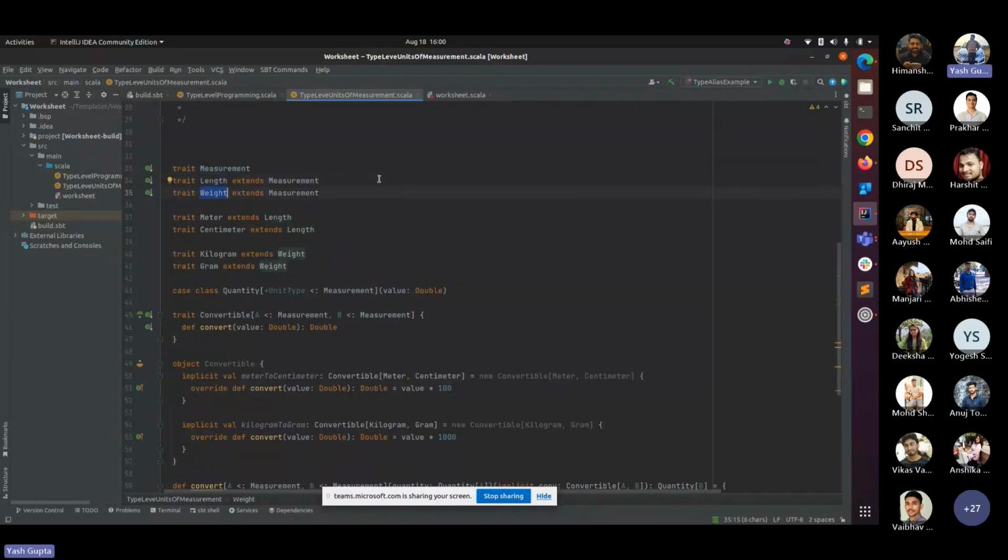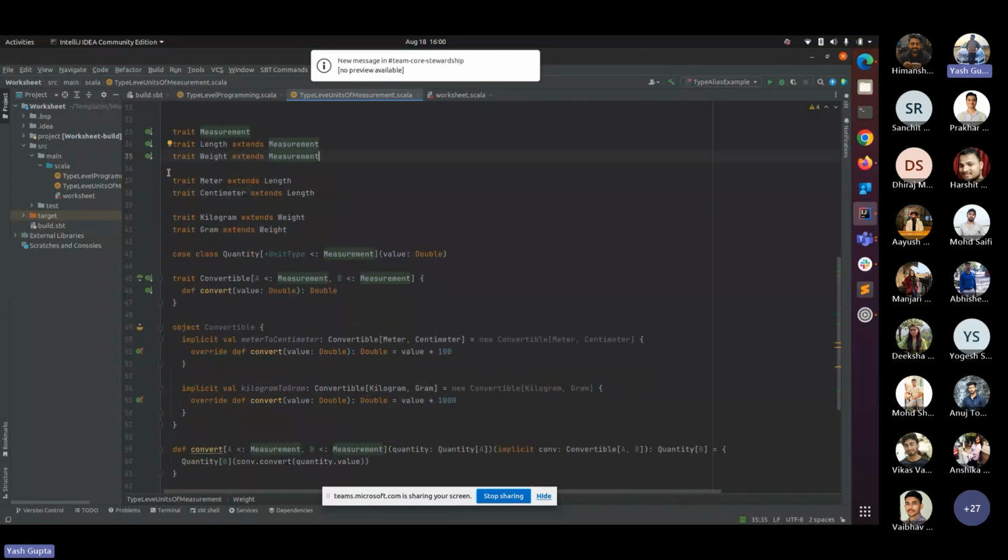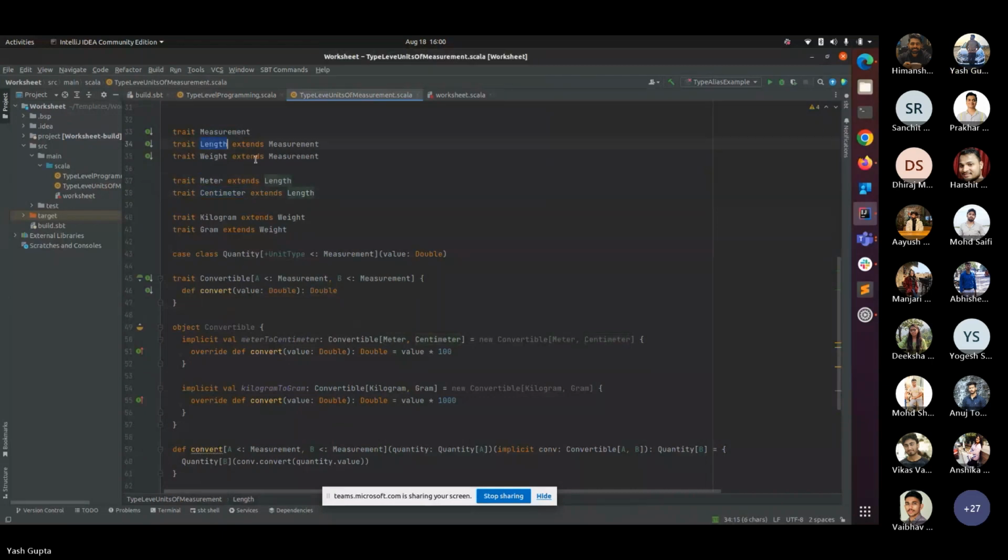If you see the definition of the traits Length and Weight, you can see that Length extends Measurement, which means Length has some family members that we can use to measure a particular object's length, right? Same goes for Weight. Now here we have meter and centimeter, which should be the family members of the Length trait, right, guys? Same goes for kilograms and grams. Those should be the members of the Weight trait.